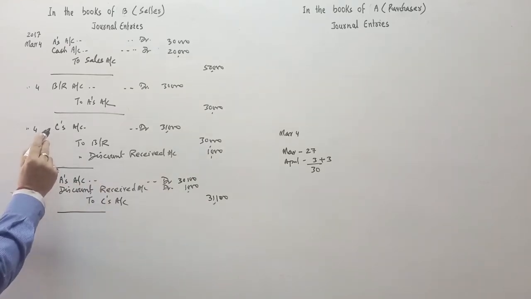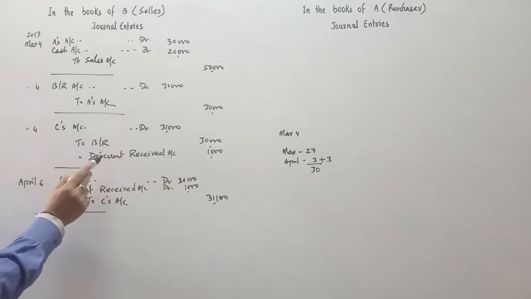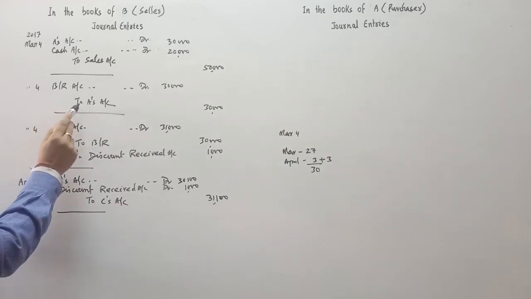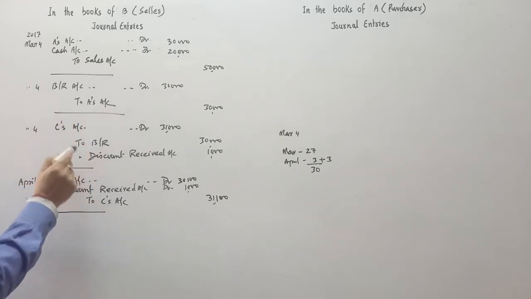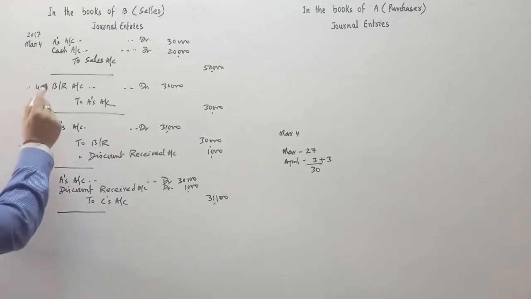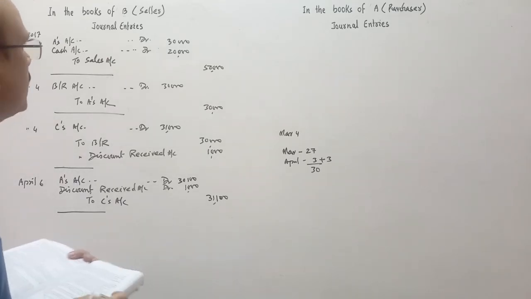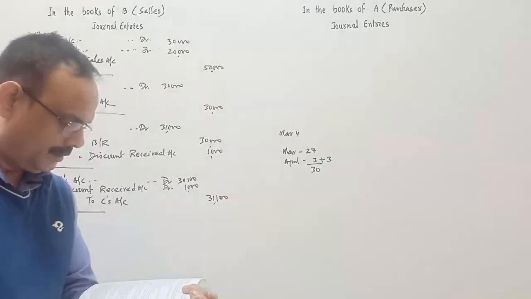C's account will be cancelled, including the noting charges. Discount will be cancelled, and A's account will be debited. Bills receivable entries are already cancelled. So on April 6th, we will do the entry for dishonor this way.